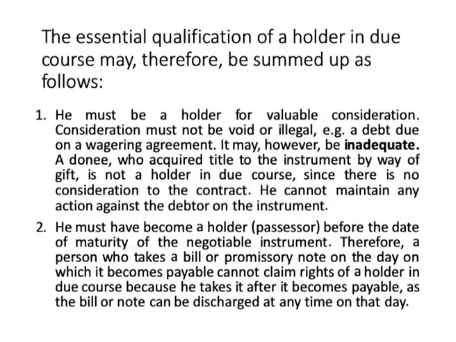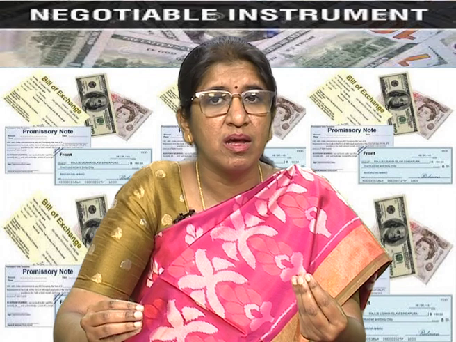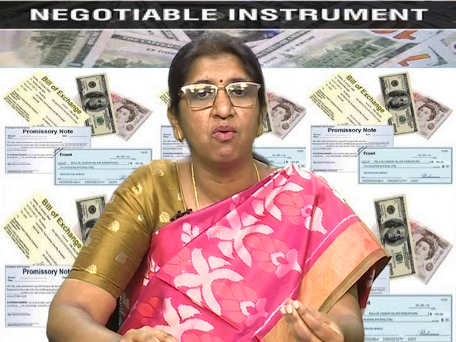And a holder in due course has to have certain essential qualifications, that is, there must be some valuable consideration and he should have taken the instrument in good faith, he should have taken reasonable care on his part to check whether the title is free of any defects, and he cannot be negligent.